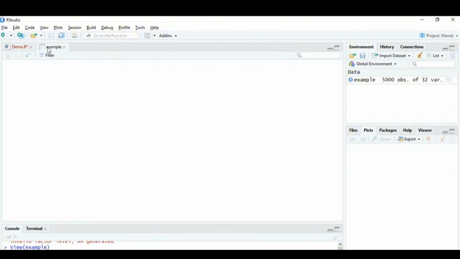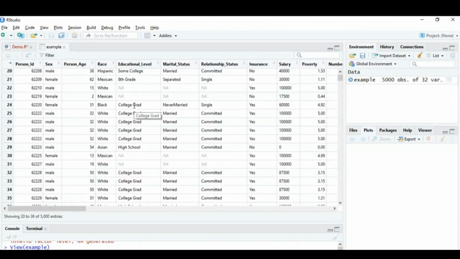So I'll view the example again. Now you must have observed one thing over here, that is, all the columns with NA values did not get replaced with 0. Only the values which had the data type of int and had NA values got replaced with 0.